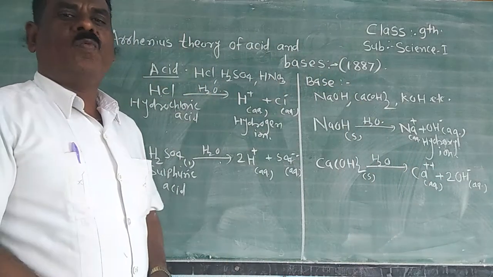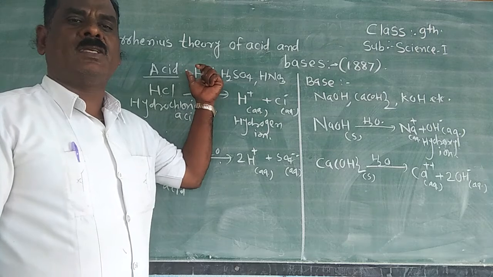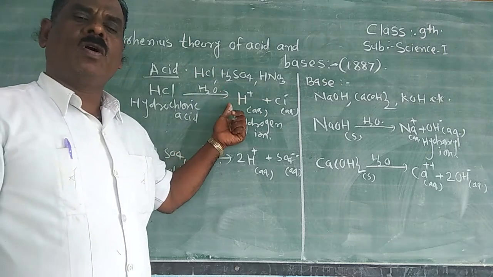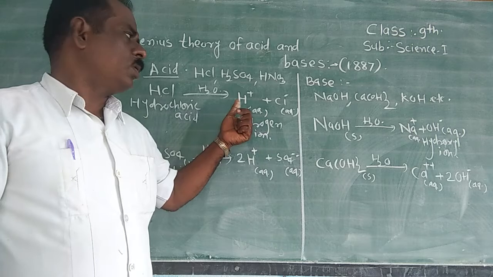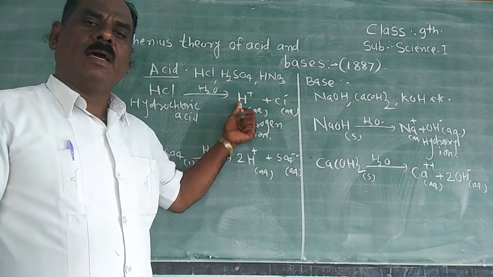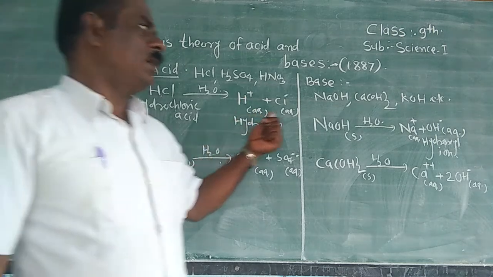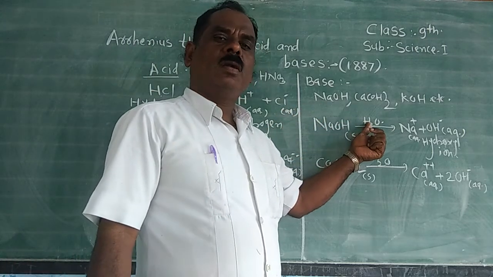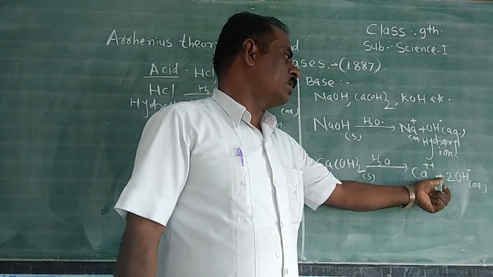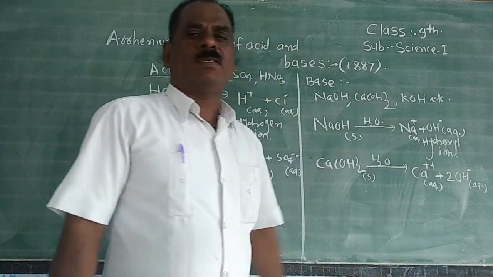Understand how to define acid and base according to Arrhenius theory. The substance which is dissolved in water and gives only hydrogen cations is called an acid, and the substance which is dissolved in water and gives only hydroxyl anions is called a base.